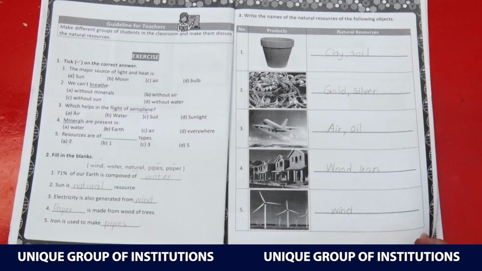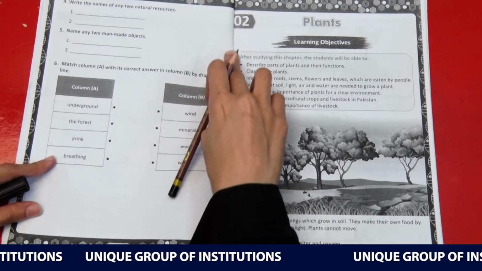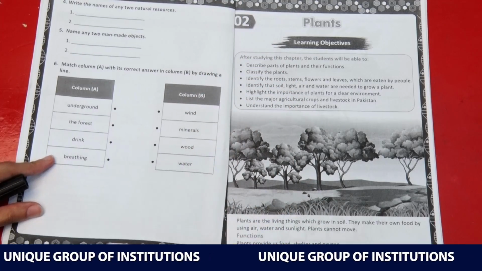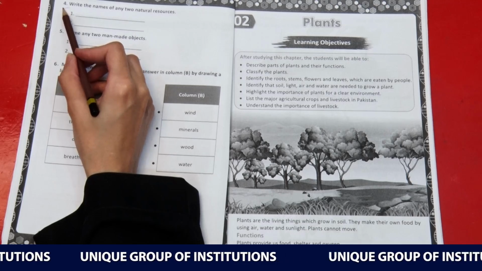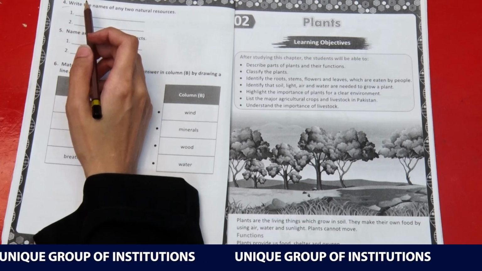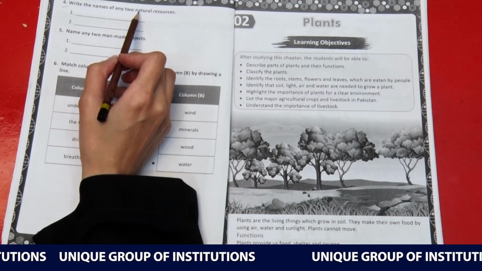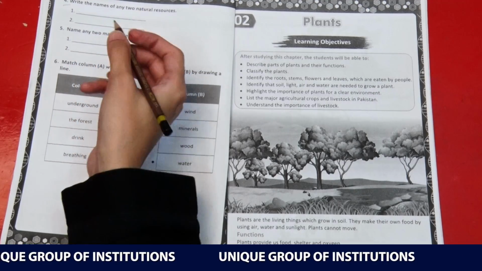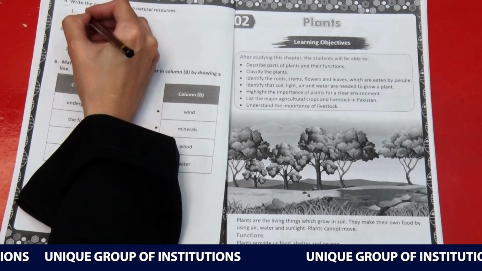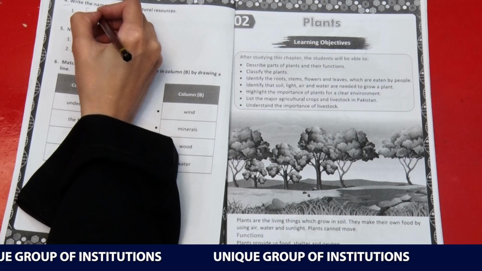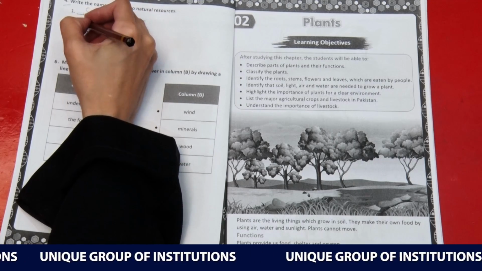Okay, now we will move to page number 9. Here we have been given 3 questions. The fourth question, that is the first question of this page, is: write the names of any 2 natural resources. We have discussed so many in the chapter. We will write sun, and the second one will be wind.